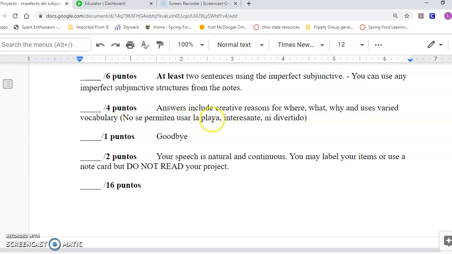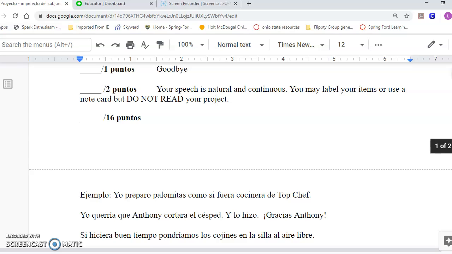Please don't tell me about the beach. Don't use the word interesante or divertido. These are overplayed, so try something different for excitement. And then the last thing is have a goodbye. Then make sure that your speech is natural and continuous. You can label your items if you want, or you can use a note card, but don't read your project. If you need a little note card, just glance down every once in a while, that's okay, but I don't want you to read your project. It's out of 16 points, and it is due on Tuesday.